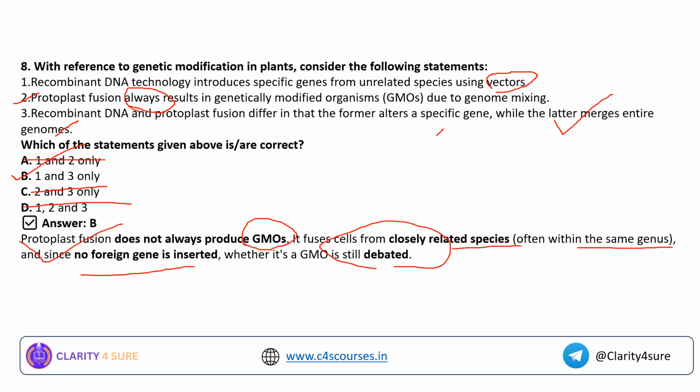I hope the difference between the recombinant DNA technology and the protoplast fusion is clear to you now, where in recombinant DNA we will be focusing on a specific gene, whereas in protoplast fusion we will be merging the entire genome of this high yielding variety plant and the drought resistant plant, so that we will be getting a new plant which will have both the traits combined. Okay, I hope the difference between the recombinant DNA and the protoplast fusion is also clear to you.